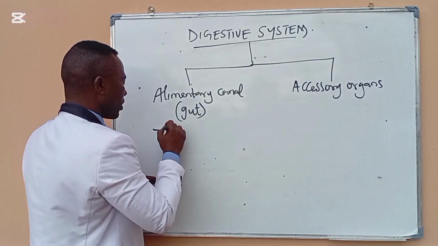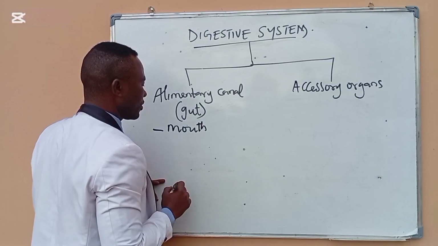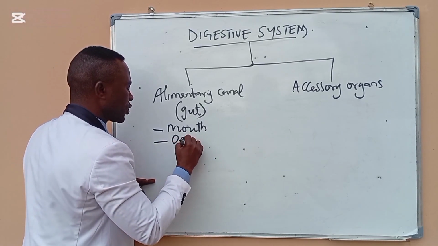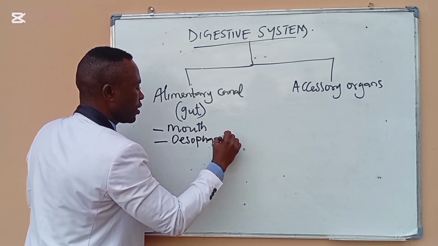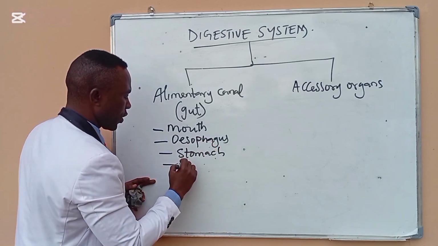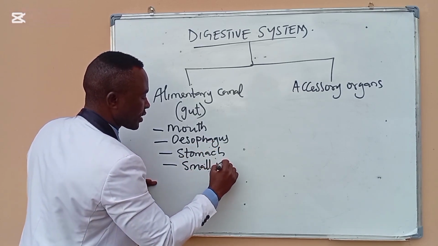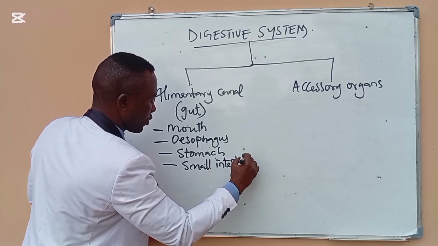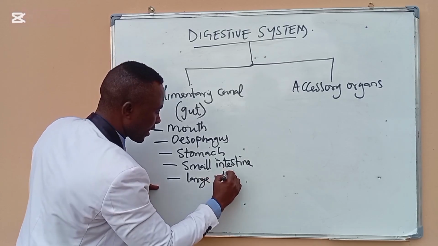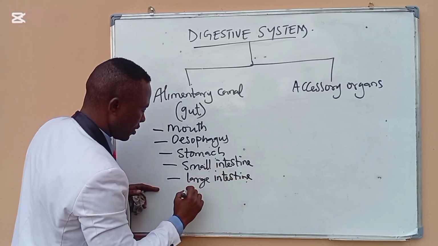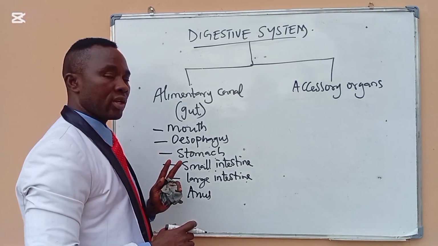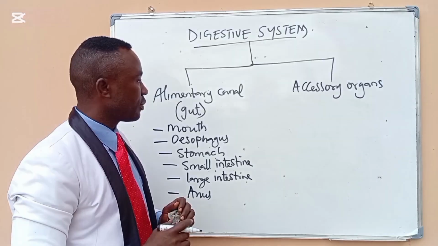The first one is the mouth. That is the first part of the alimentary canal. We also have the esophagus, the stomach, the small intestine, the large intestine, and then the anus. These are the parts, the organs that make up the alimentary canal.